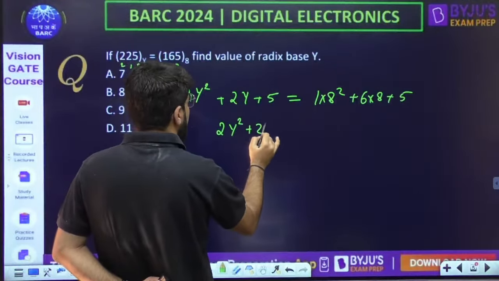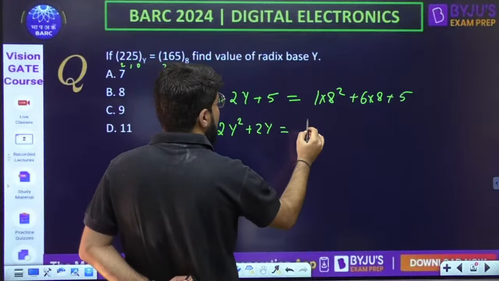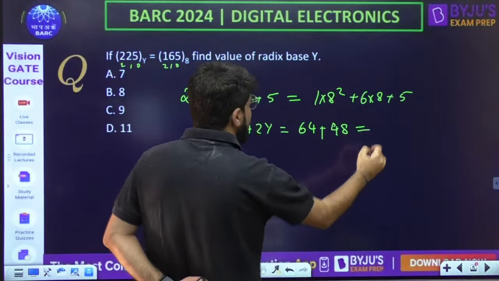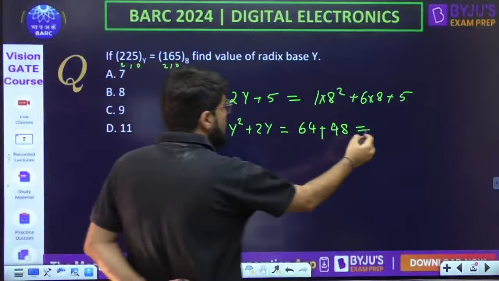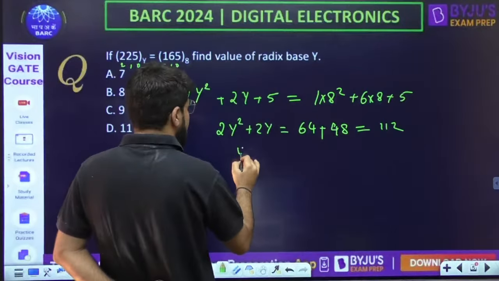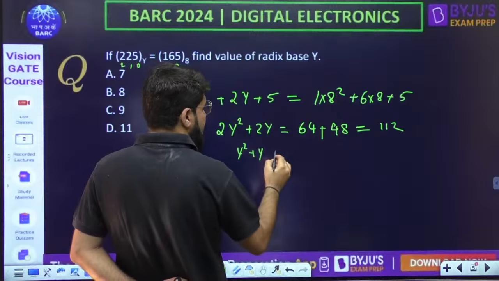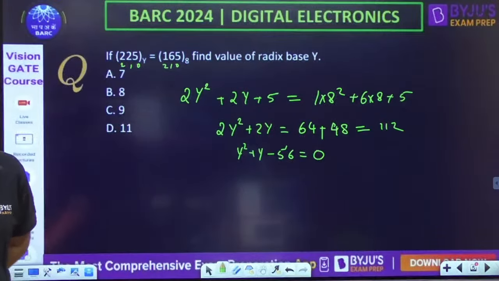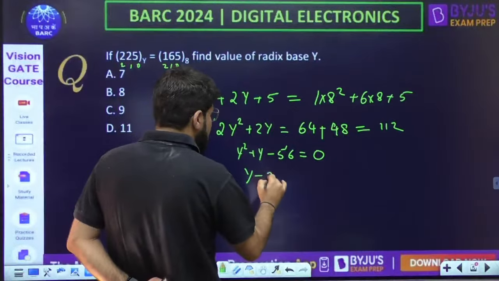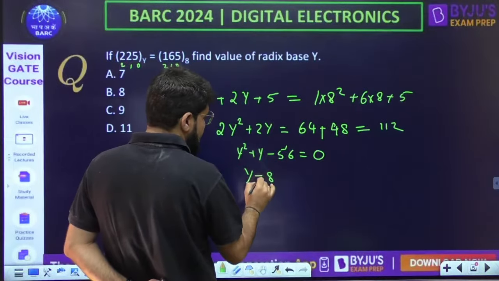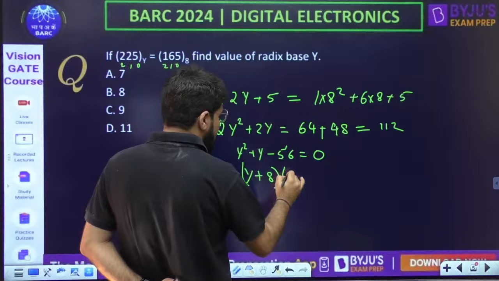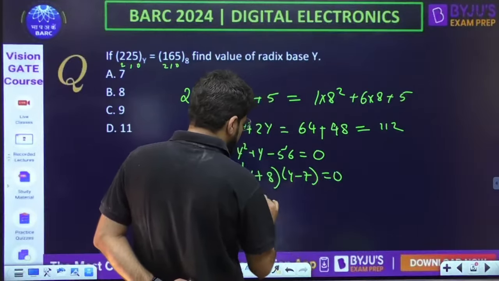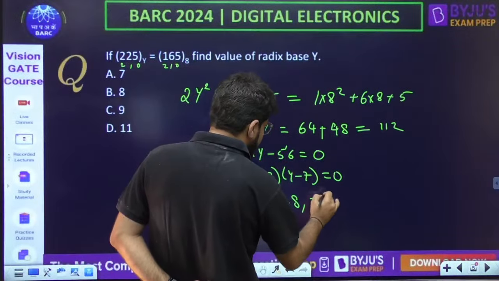You are left with a quadratic equation, 2y square plus 2y, that is going to be 64 plus 48, that looks like 112. Cancel the 2, so y square plus y equals 56. Bring 56 to the left side: y square plus y minus 56 equal to 0. Simple calculation, minus 56 and plus 1. The factors are y plus 8, y minus 7 equal to 0, and hence the value of y is minus 8 or 7.